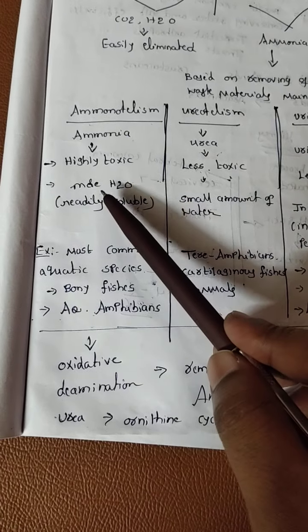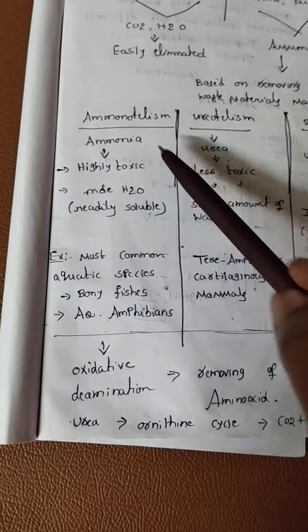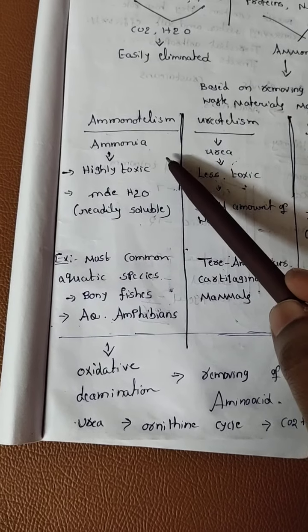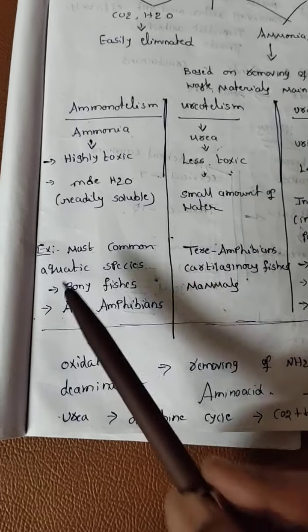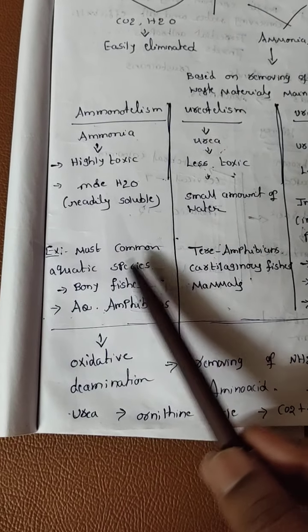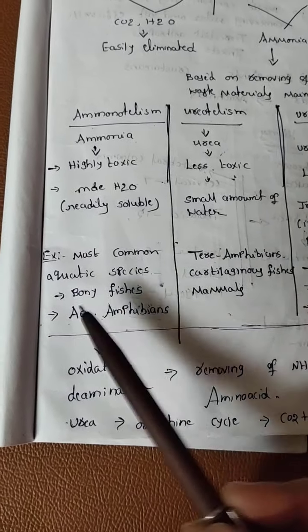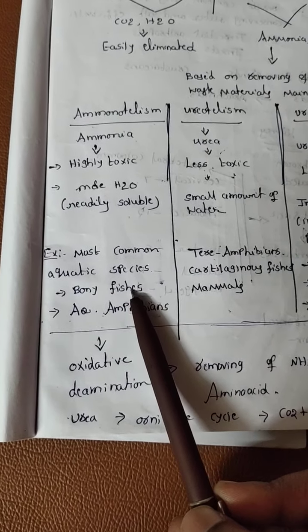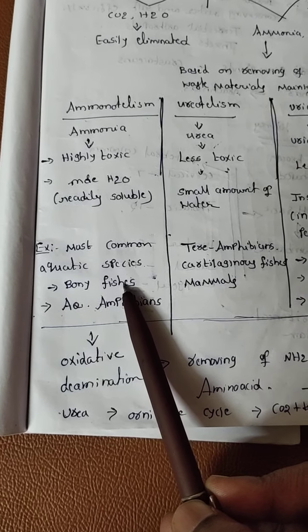If you need a large amount of water, compulsorily this nature is seen in aquatic organisms. That's why it is mostly seen in aquatic species, mainly in the bony fishes. You already studied cartilaginous fishes and bony fishes in the first year.